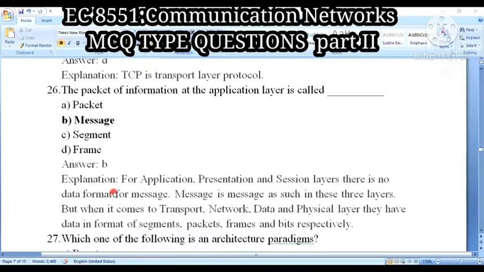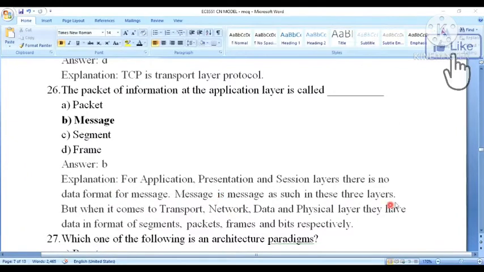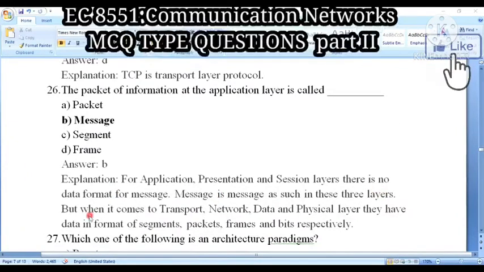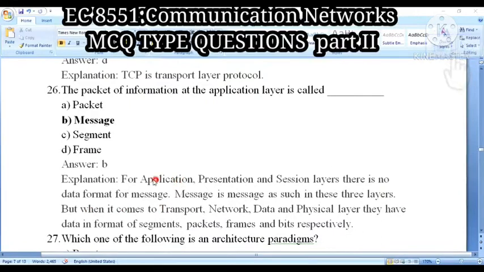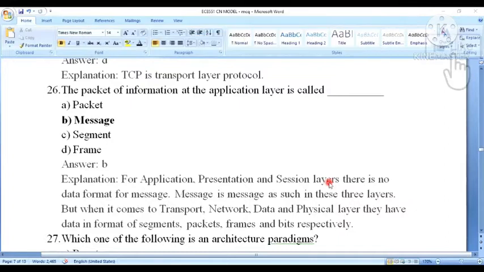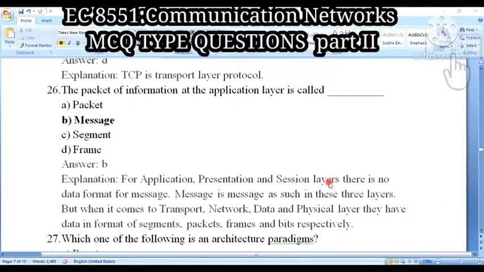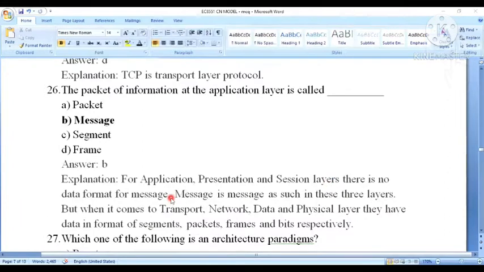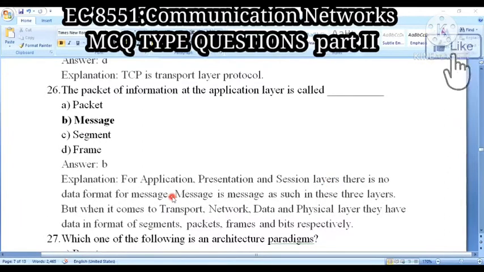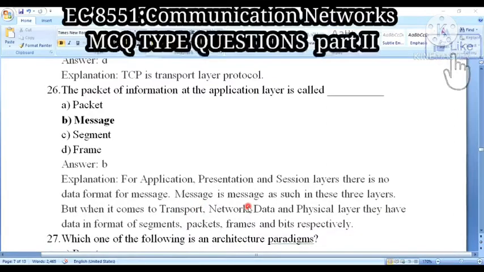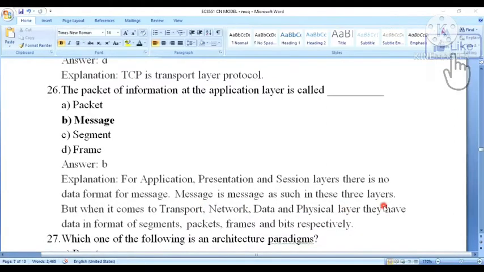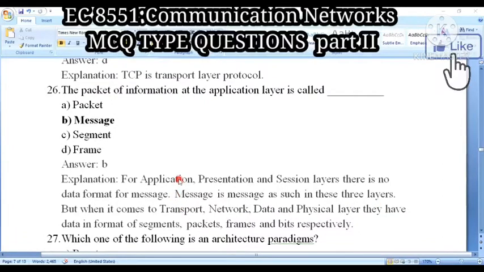So for the application, presentation, and session layers, there is no data format for the message, isn't it? Above three layers, the top three layers, it doesn't transmit your messages in the form of a data format. First thing you should know about the concept. Second thing is message. In these three layers, it is a message only.